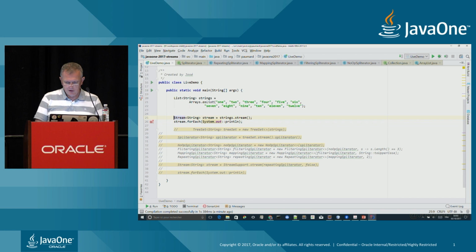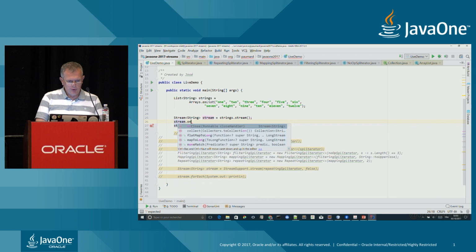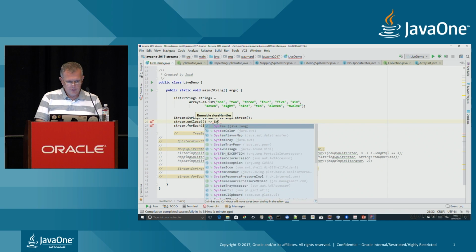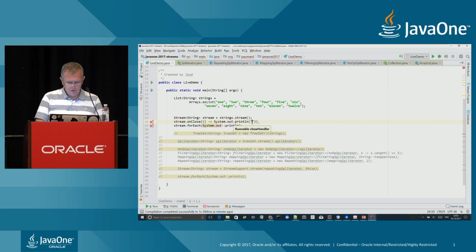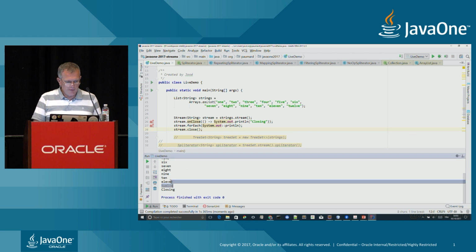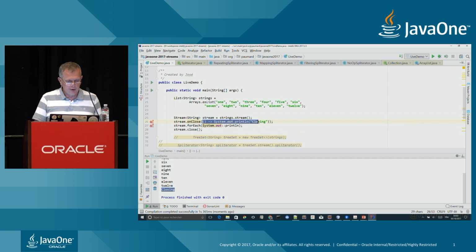Call stream onClose, provide a runnable, for instance, System.out closing, okay, and close explicitly and call the close method on that stream. If I run this code, then I will have all the content of the stream displayed here, and the closing message appearing, since this callback has been called here.